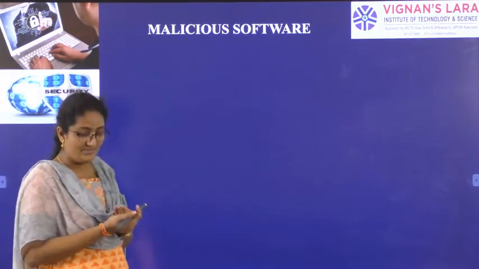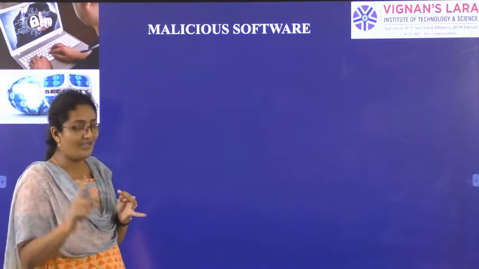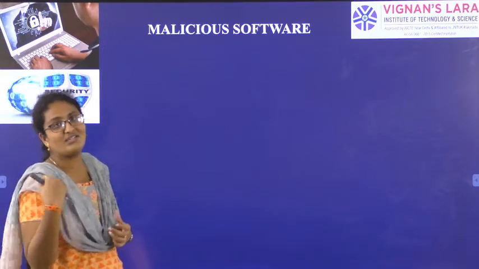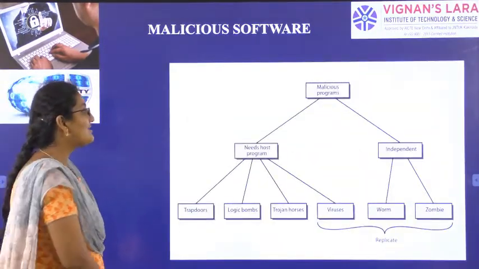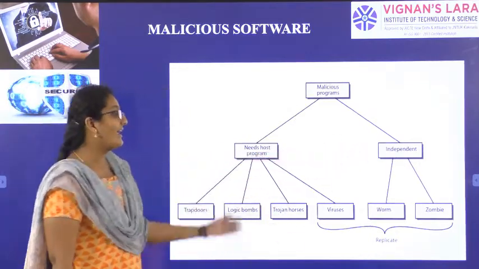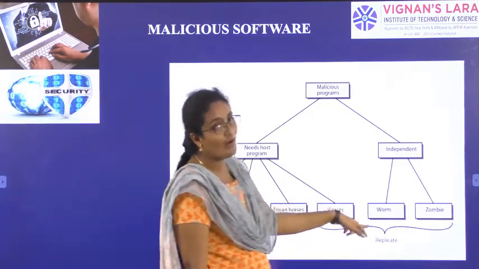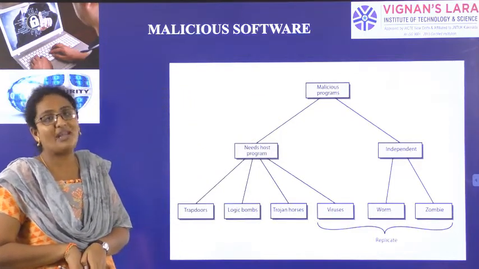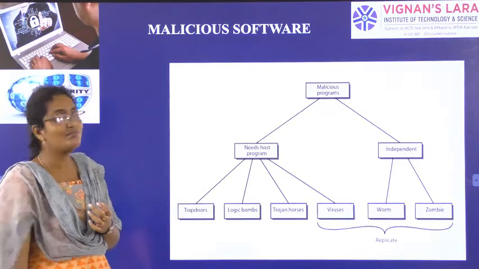Under the topic of system security, we need to discuss what is a firewall, what is malicious software, and what are the intruders. In the last class we finished discussing malicious software. Malicious software is divided into two types: those which need a host program, and those which are independent of a host program. Again they are further divided into trapdoors, logic bombs, Trojan horses, viruses, worms and zombies. Zombies are very similar to worms but will cause more damage.